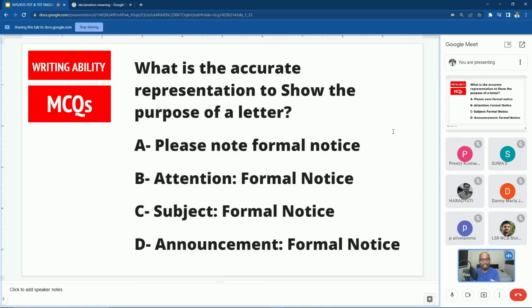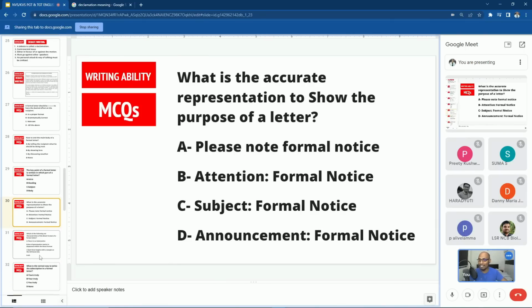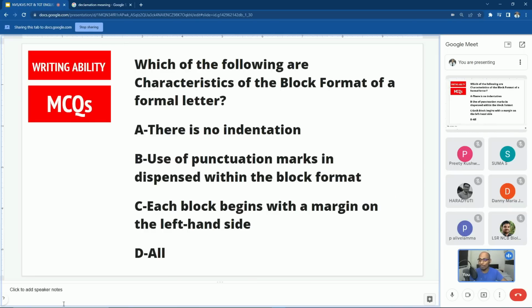Subject means they will get a sense, they will understand what you are going to write or have written in the letter. So the accurate representation to show the purpose of a letter is the subject column in the formal notice. Understood? Yes, now I can understand, subject. So the standard of the questions is not confusing, only practice is required.